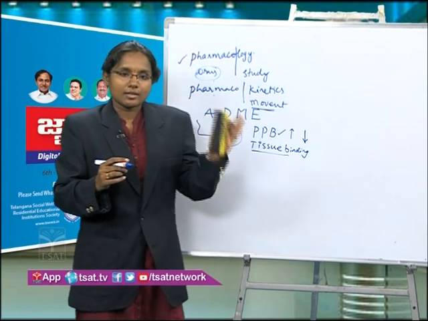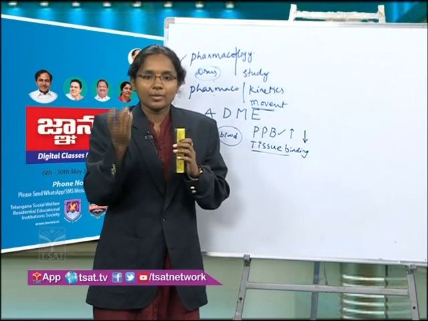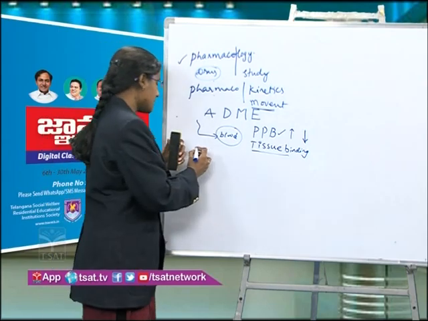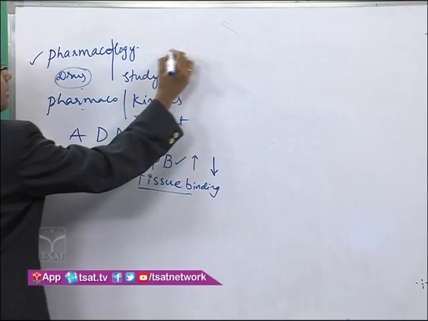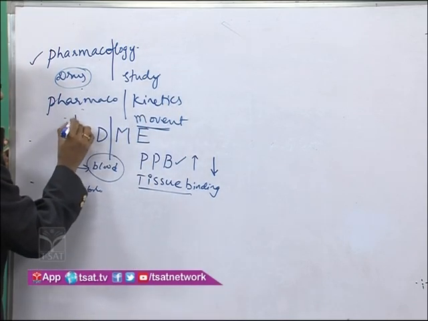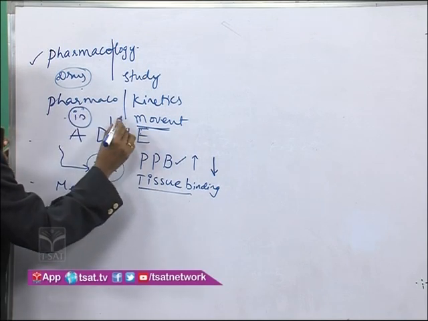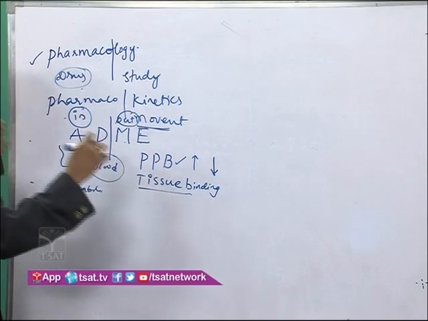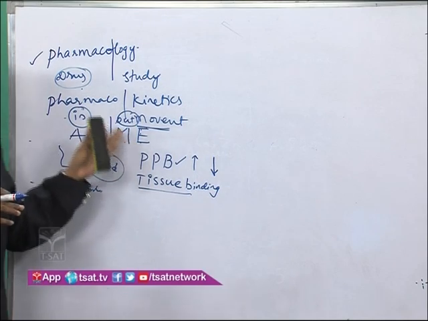And once the drug is distributed to the site of action and the therapeutic or biological effect is shown, then the next step is metabolism. Here if you see these ADME properties, A and D are drug in processes, and M and E, metabolism and excretion, are drug out processes. Means these two arrange some process to excrete the drug.